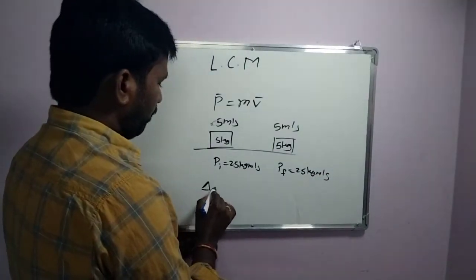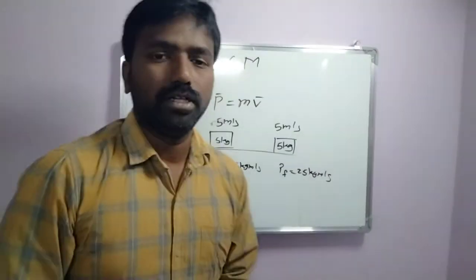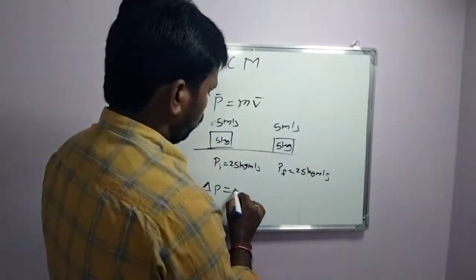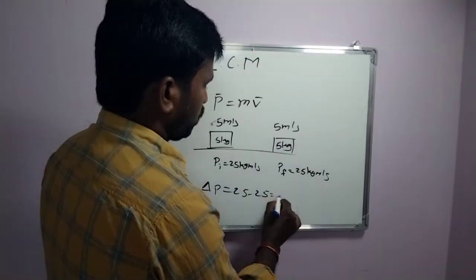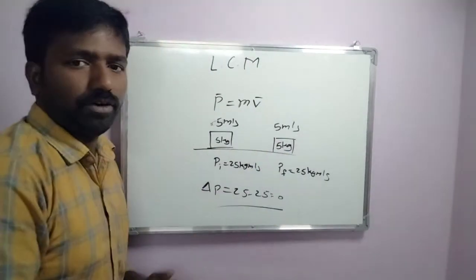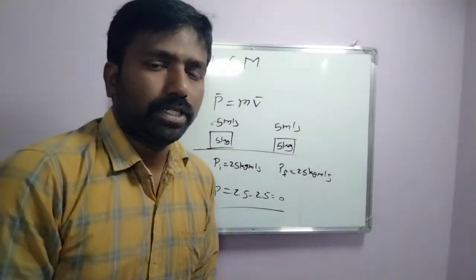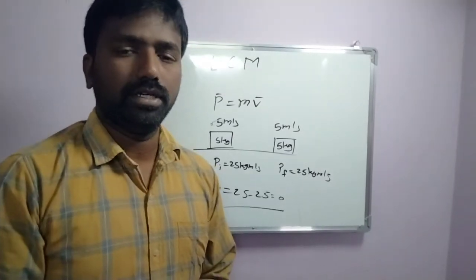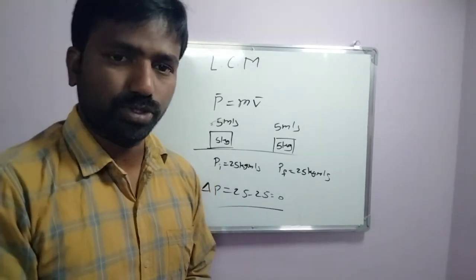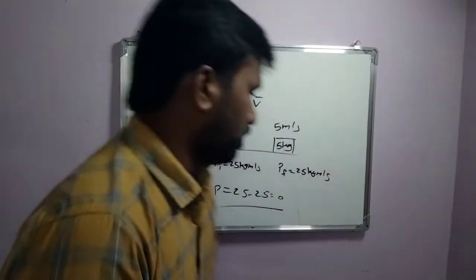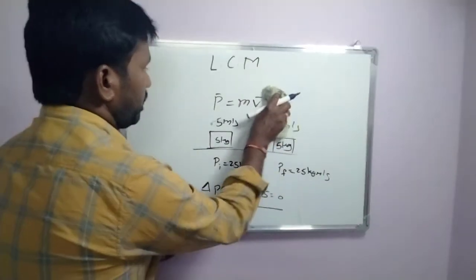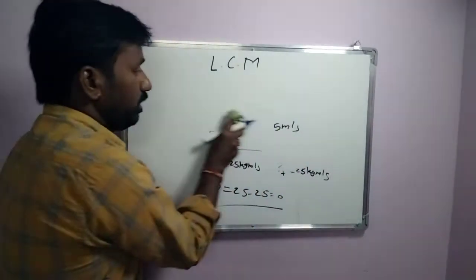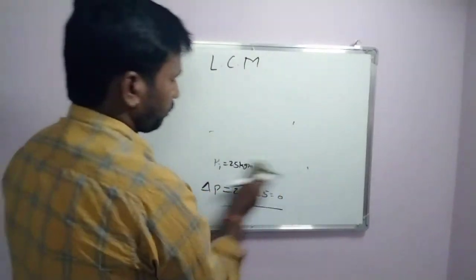So what is the change in momentum? Change in momentum is final momentum minus initial momentum. Final momentum is 25 minus initial momentum 25. If the body is in uniform motion, then the change in momentum is 0. Likewise, if a body is at rest, its momentum is 0. If a body is moving with uniform velocity, then its change in momentum is 0.